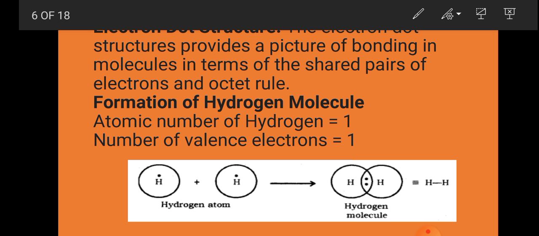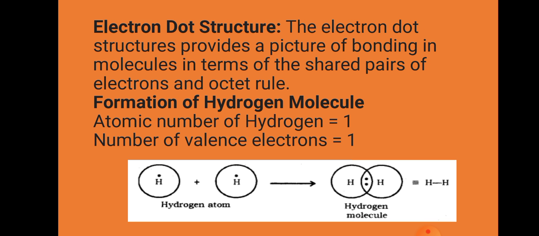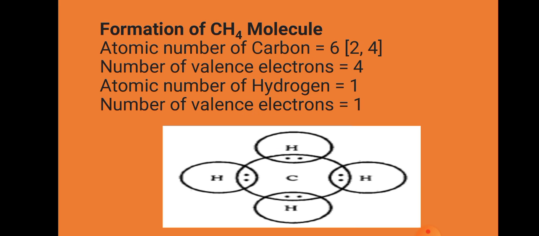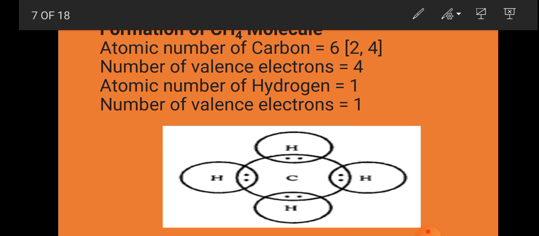Okay, students. Now come to the next, formation of the methane molecule. How the formation of methane molecule takes place. Atomic number of carbon is 6, already known to you. So distribution will be 2 and 4. Number of valence electrons 4. Atomic number of hydrogen 1. Valence electron will be 1. So here hydrogen will have 1 electron and carbon will have 4 electrons.